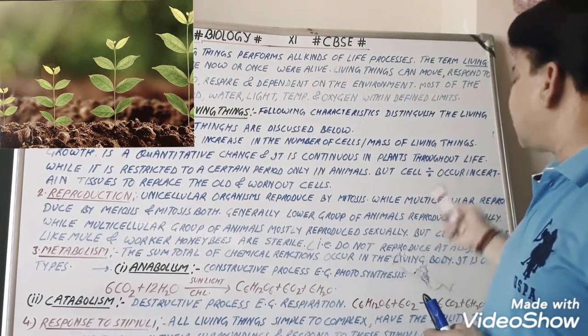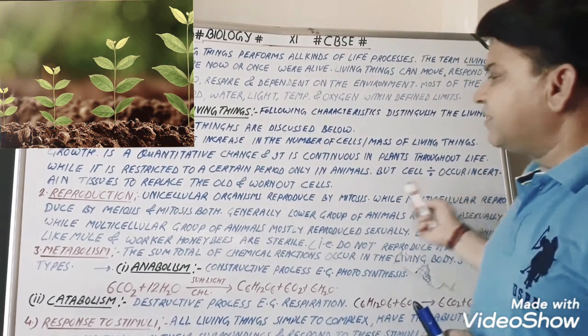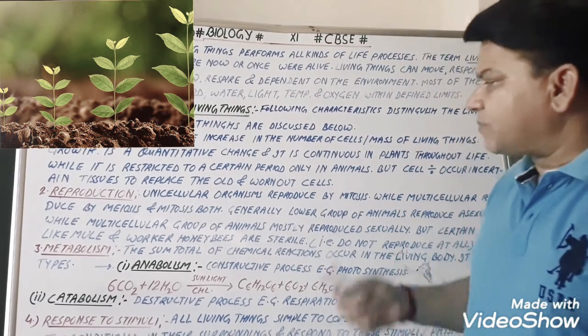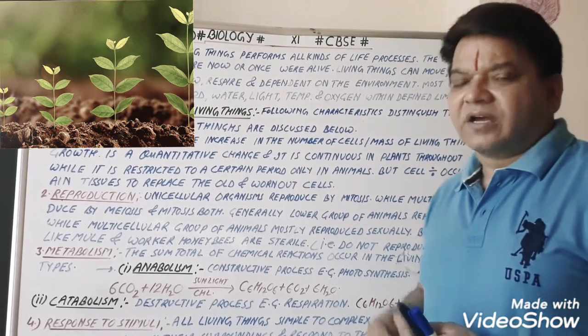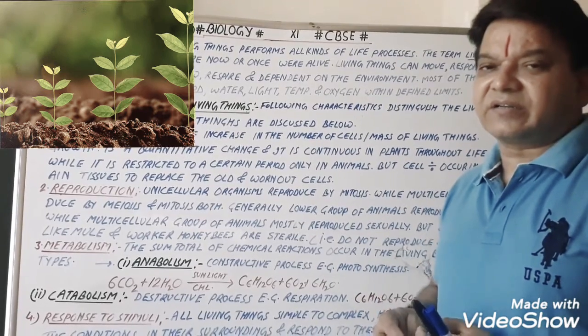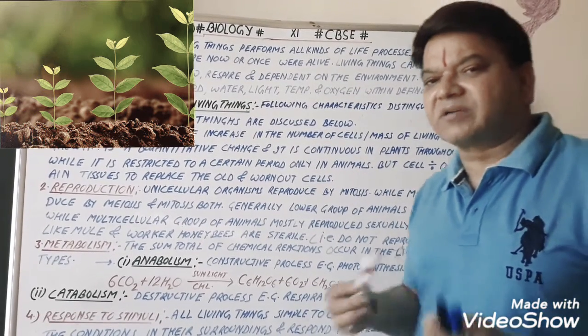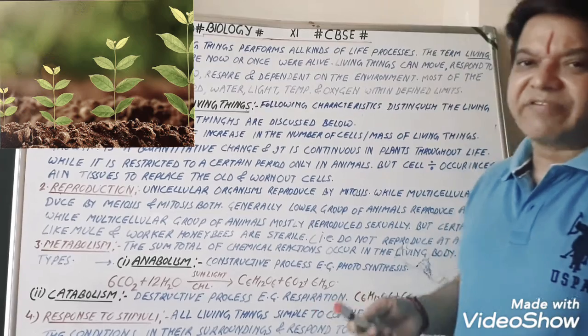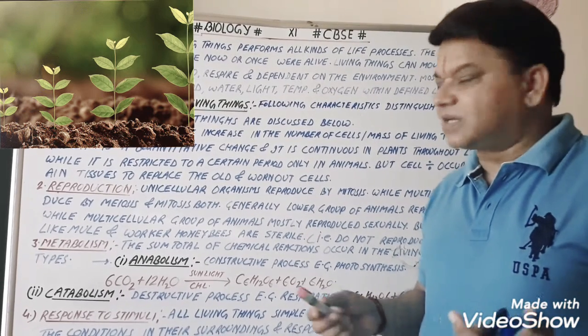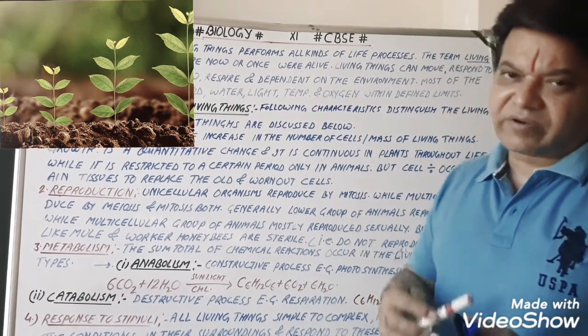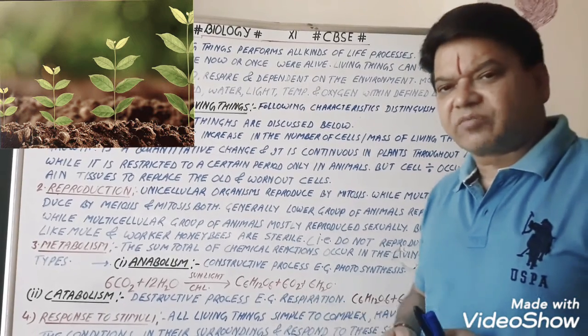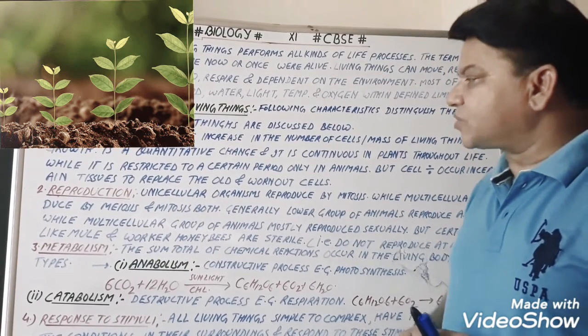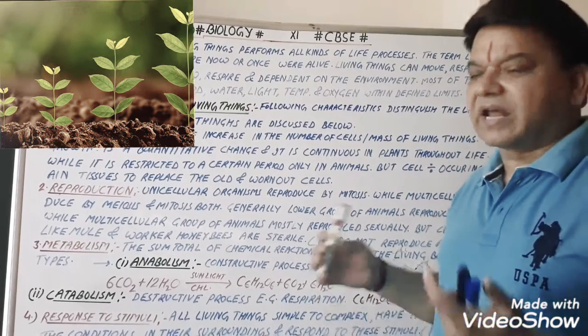But cell division occurs in certain tissues to replace the old and worn out cells. Only cell division occurs in those tissues which wear out after some time. For example, the lifespan of the RBC is about 120 days. So after 120 days, new RBCs are formed. So in special kinds of tissue, only cell division occurs in animals.